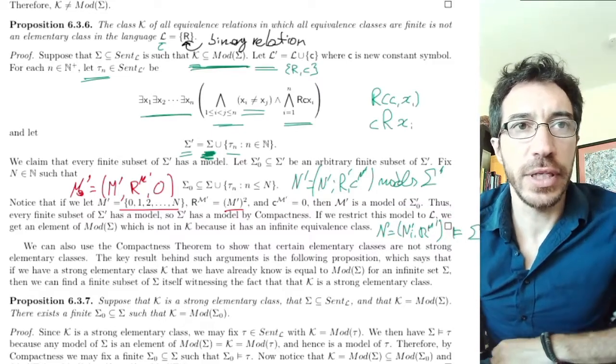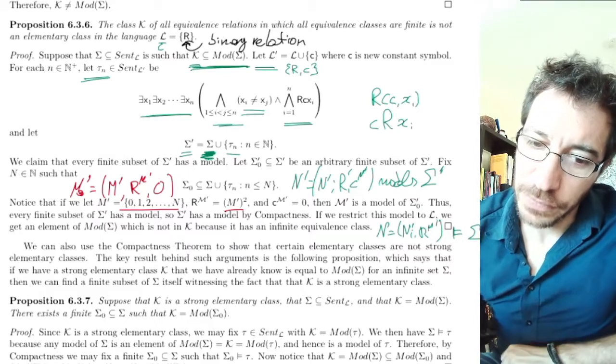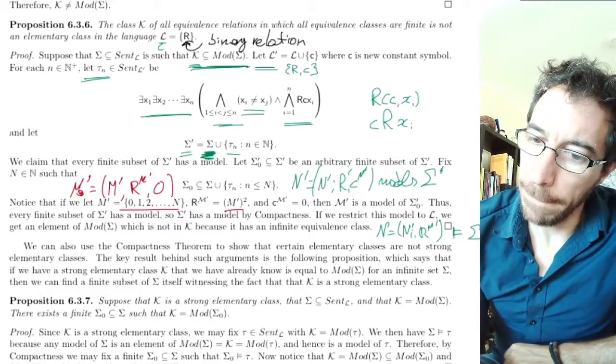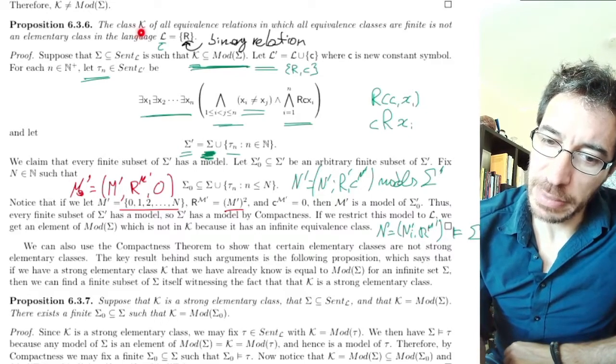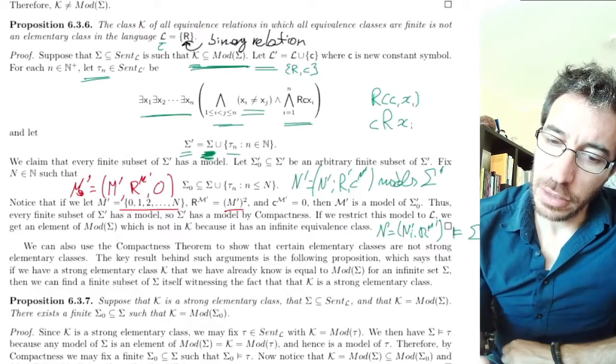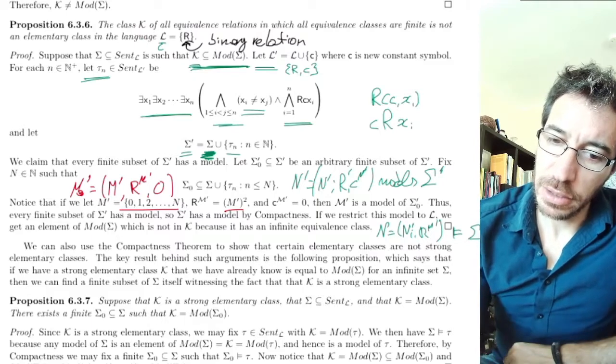The proof is finished. Why is it finished? Well, we want to show that K is not an elementary class.